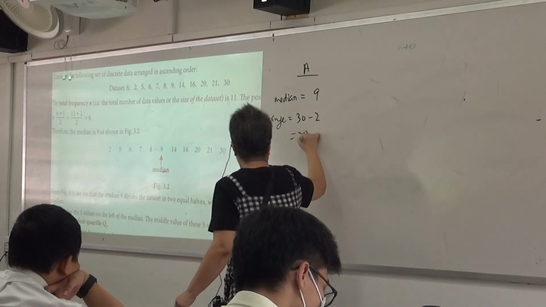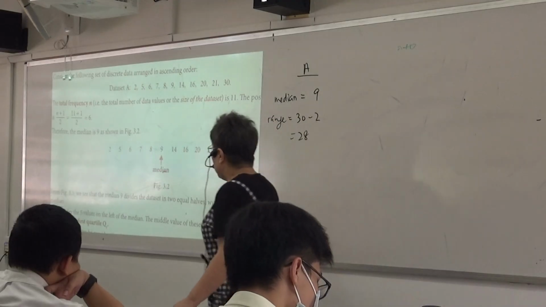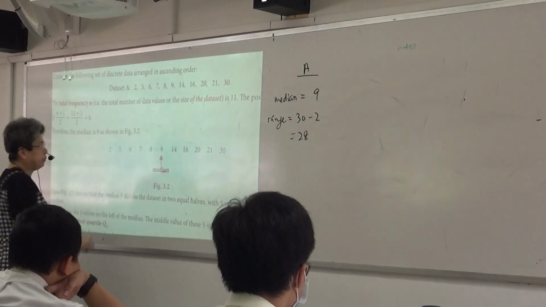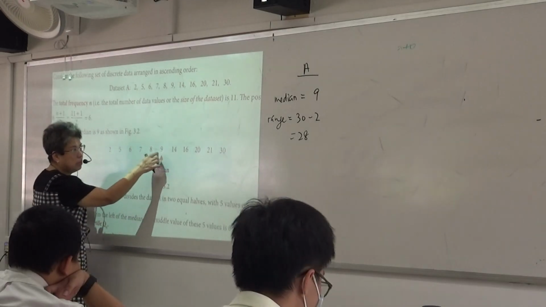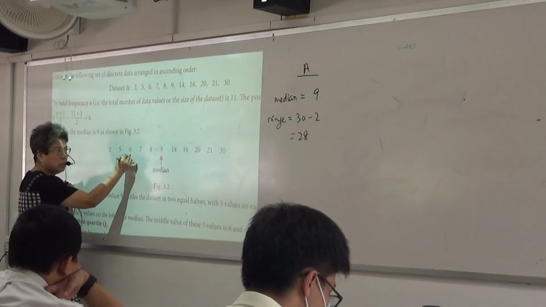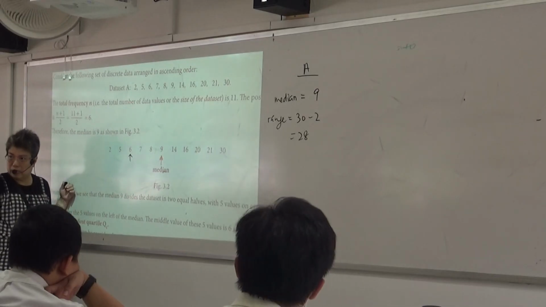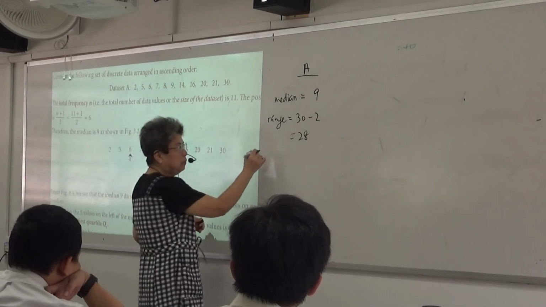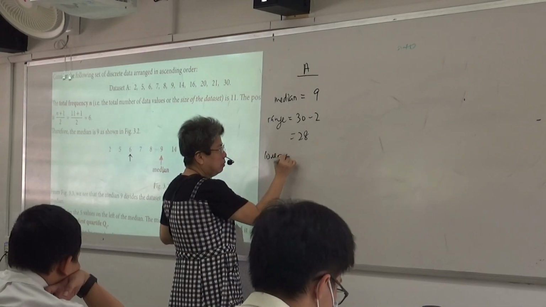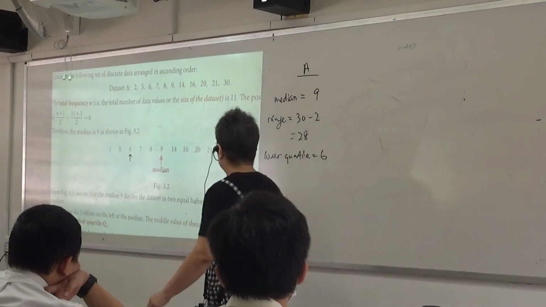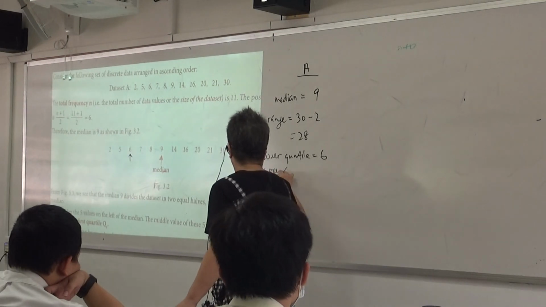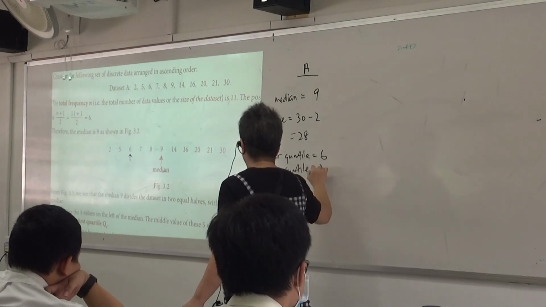minus 2. Answer 28. What's my lower quartile? 6, right? No. This is the median. 1, 2, 3, 4, 5. So there's only this one. Can you see it? So what's the lower quartile? Will be 6. What's my upper quartile? Upper quartile will be 20.